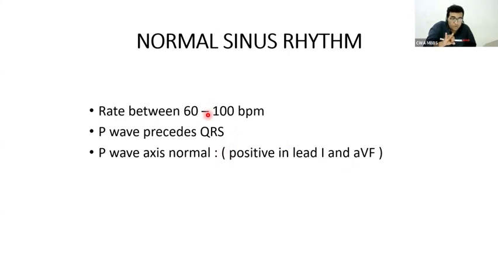The P wave should precede the QRS complex. There should be a positive P wave in lead 1 and AVF. More than that, the P wave should precede the QRS, and the rate should be between 60 to 100. These are the three criteria to satisfy normal sinus rhythm.